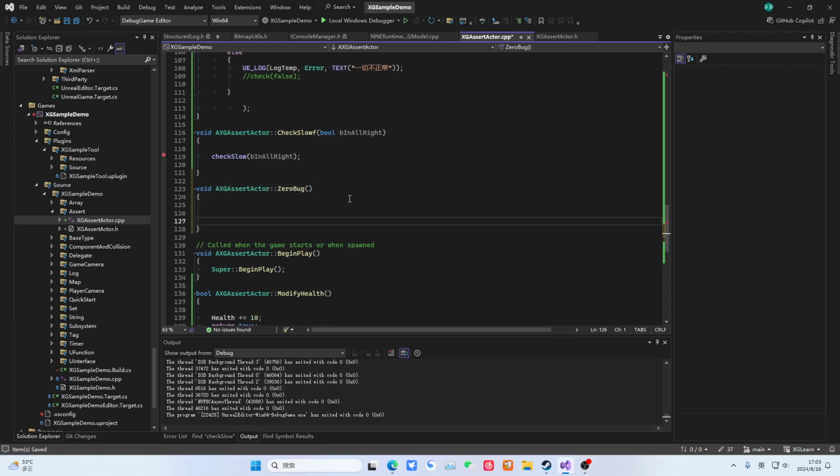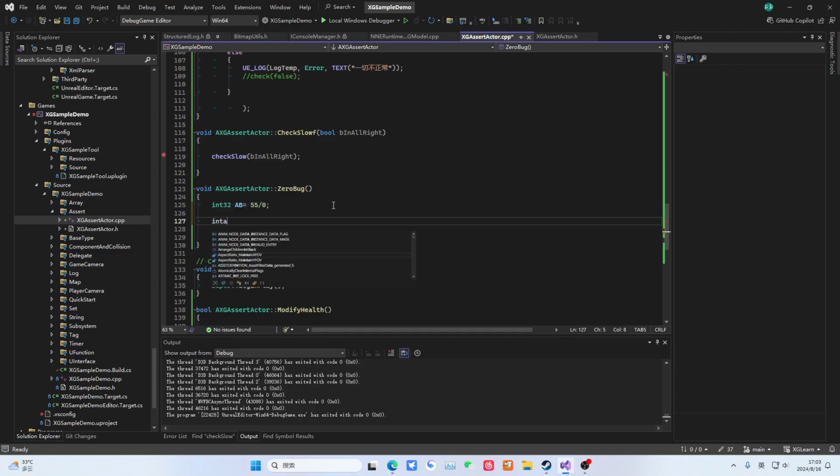We don't know where the problem occurred, so we need to check this. It shows where it crashed. This knowledge is very important. So int AB equals should be 55 divided by 0. If we look at this division by 0, there should be an exception, right? Then here at this point, let's give another one. Say A equals E. Okay, now let's execute this in the editor.